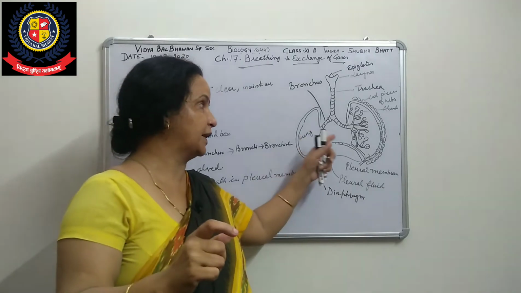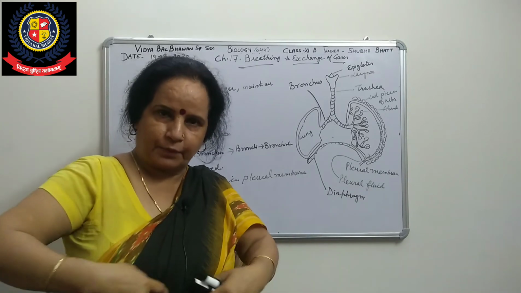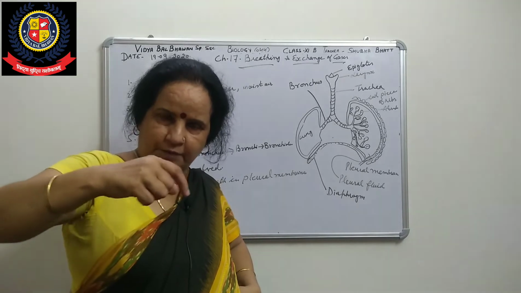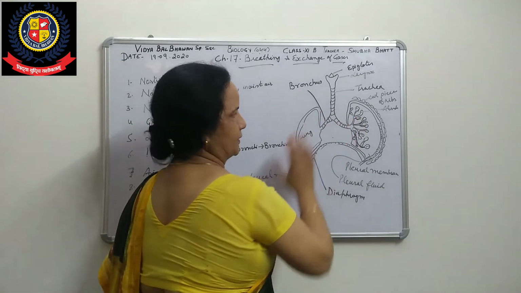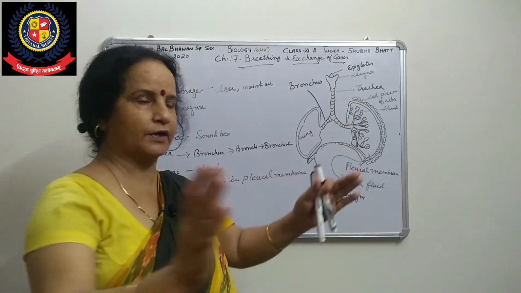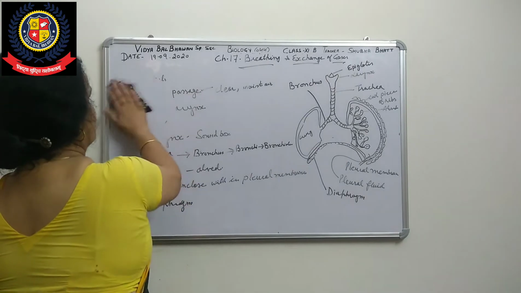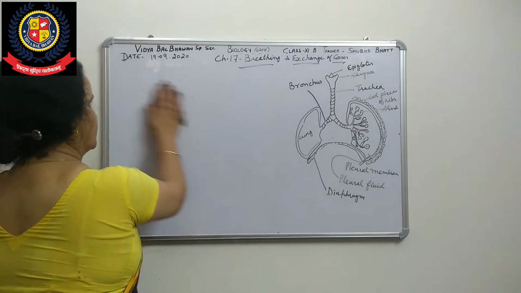That rib cage protects the lungs laterally. You can feel it when you touch this area, you can feel the rib cage. The lungs are present inside this rib cage, so laterally they are protected by the rib cage, protecting these very delicate parts of our respiratory system.